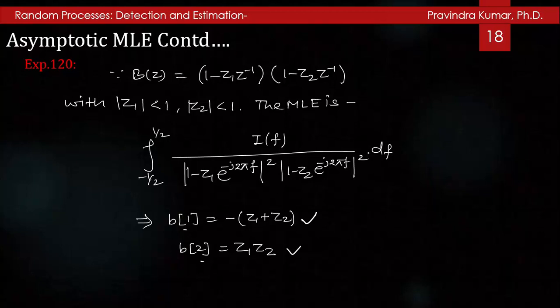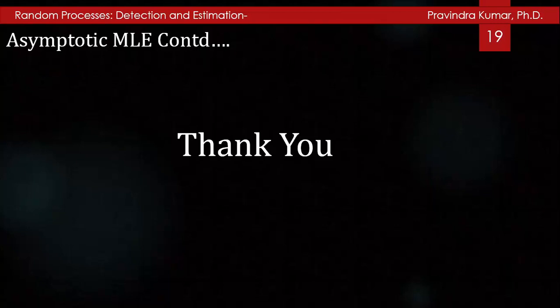So far in this lecture we have discussed the asymptotic normality property of MLE and asymptotic MLE. This was the 37th lecture of the lecture series on random processes, detection and estimation. In the next lecture we will discuss the least squares estimator LSE, where no probabilistic assumptions about the data are made, only the signal model is assumed.